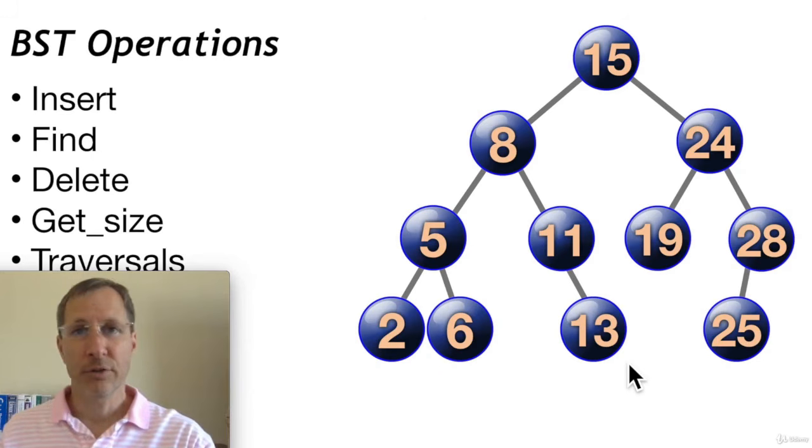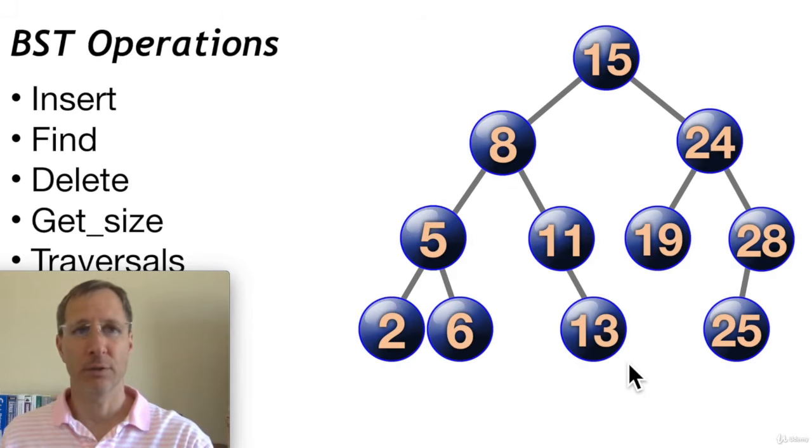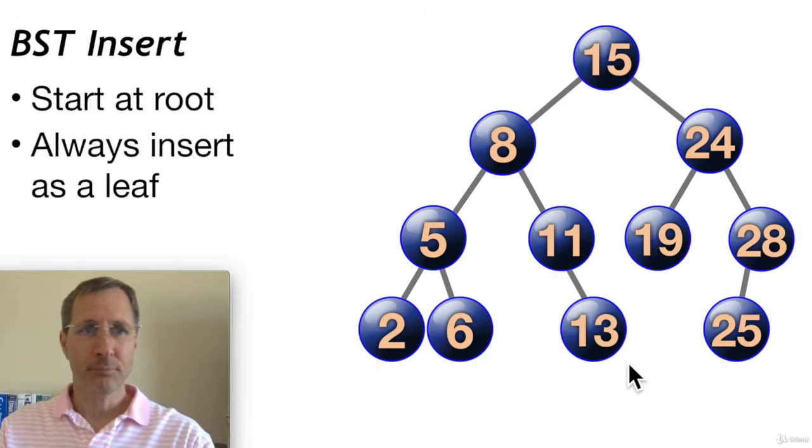Some of the standard operations that all binary search trees are going to use: insert, you want to be able to add new data to the tree. Find, you want to be able to locate data in the tree. Delete is to remove a node. Get size counts all the nodes in a tree to tell us how many pieces of data we have in a tree. And traversals, which enable us to walk through the tree node by node. And I'll show you how some of those work.